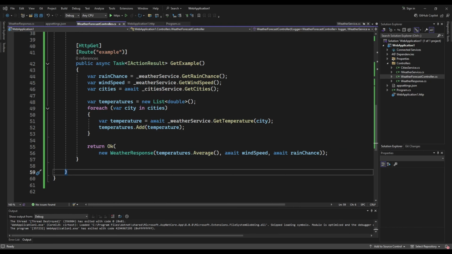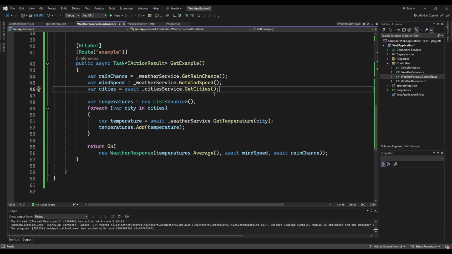Here I have another example, a little bit more complex but still about temperatures. Let's say the getTemperature endpoint accepts a city name as a parameter, and our goal is to calculate the average temperature in multiple cities. Then we will also have a city service that will return a list of city names. For someone new who doesn't understand awaits, our implementation might look something like this.